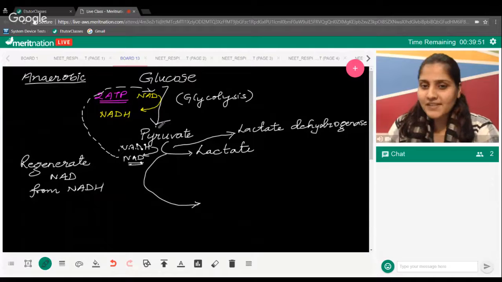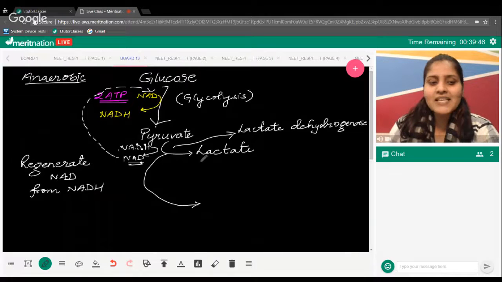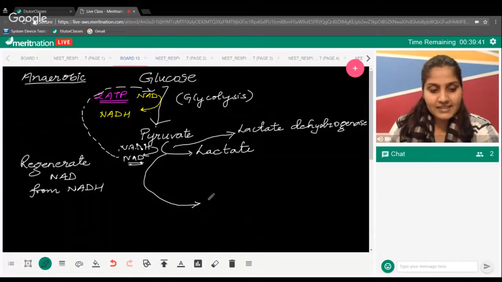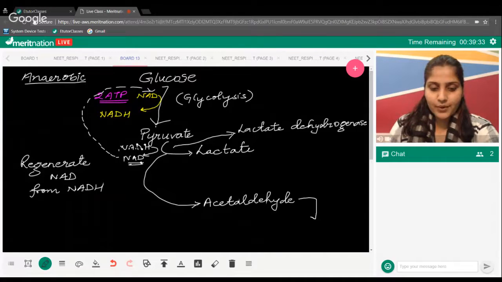The second process that can happen alternatively in some organisms, and you will be telling me in which organisms, is that pyruvate will be converted into acetaldehyde. And from acetaldehyde, we are going to get ethanol, the alcohol.